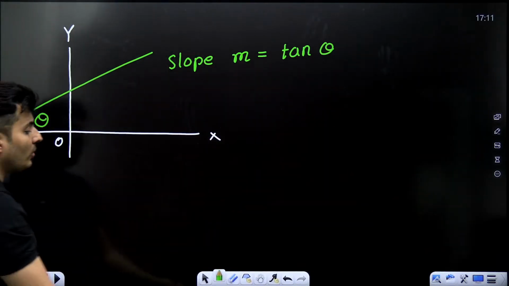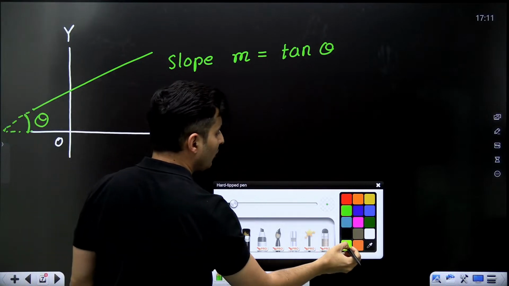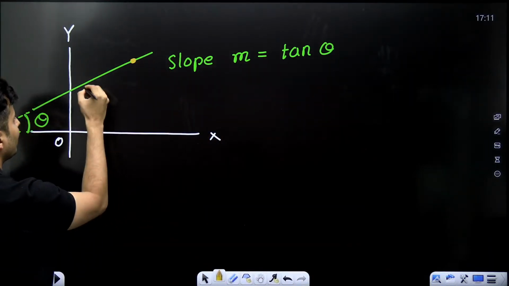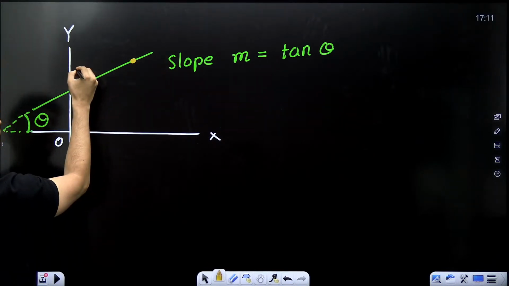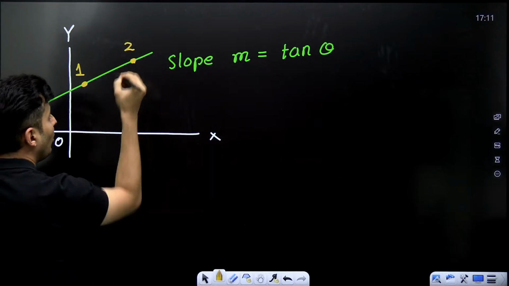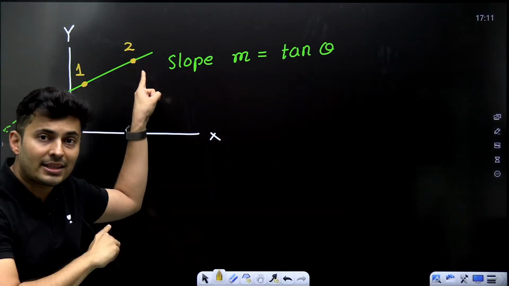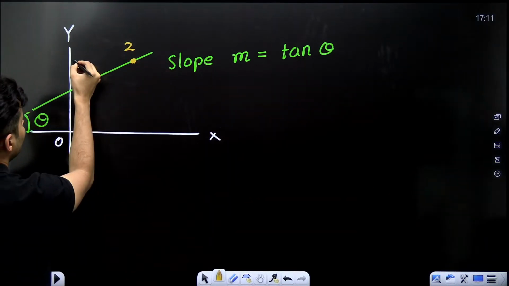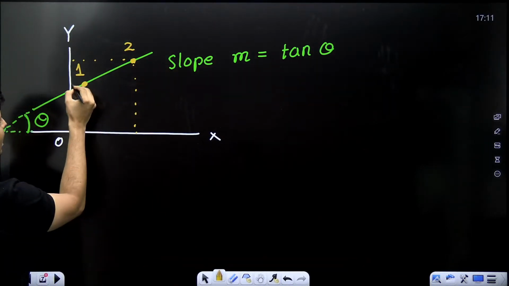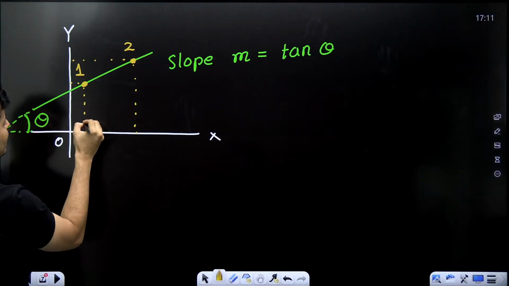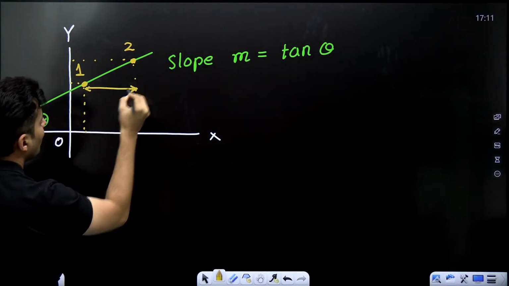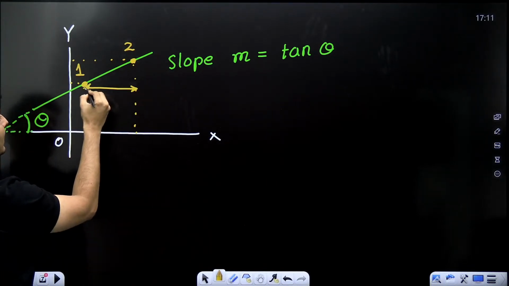You can also write it like this. You can also further write it like this. If you take a point here and a point here, let's say this is point 1, this is point 2. This point will have some x coordinate, y coordinate, correct? This will have some y coordinate, some x coordinate, this point will have some y coordinate, some x coordinate. What do you think this length will be?